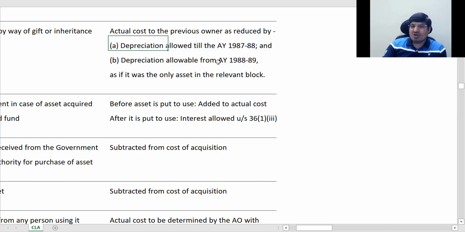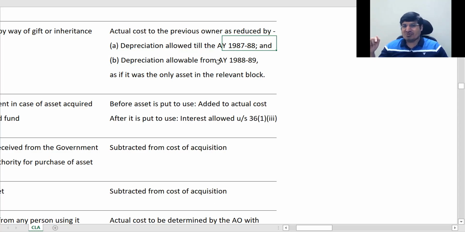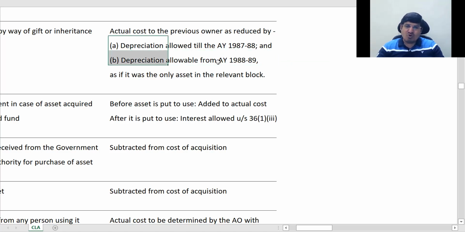Theoretically ये रहता है तो आप लोगों को doubt होगा कि why they say depreciation allowed till 87, 88, then 88, 89. So that's why I'm telling you the difference. 87, 88 तक it was only SLM. After that, WDV concept was introduced. So till point A, take all SLM's depreciation straight away. And in point B, now that asset would have gone with a block, correct? Now you have to calculate depreciation of that asset, considering it is only one asset in that block. Okay, so this is how. So ये बोल क्या रहा है in the end?